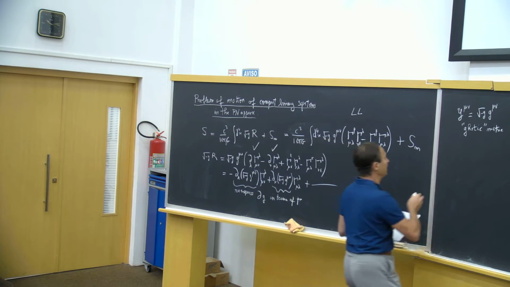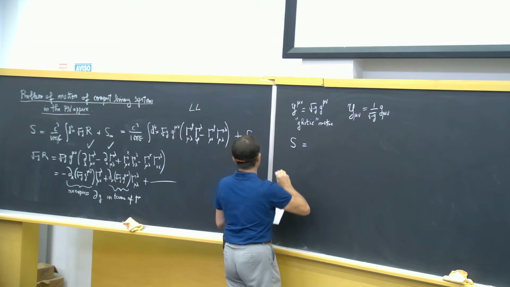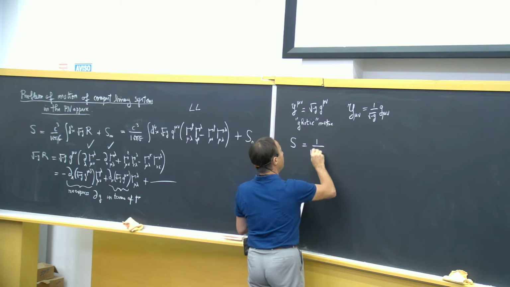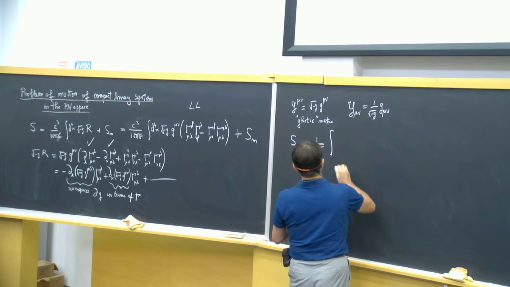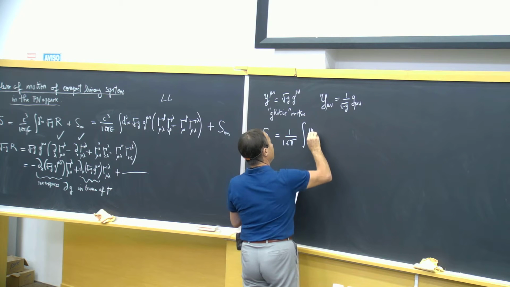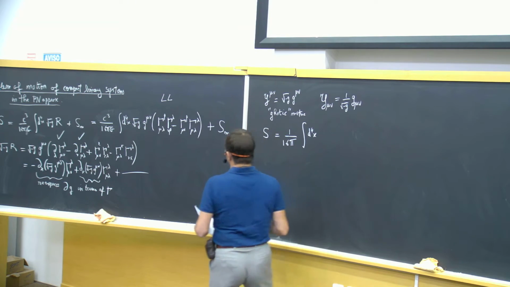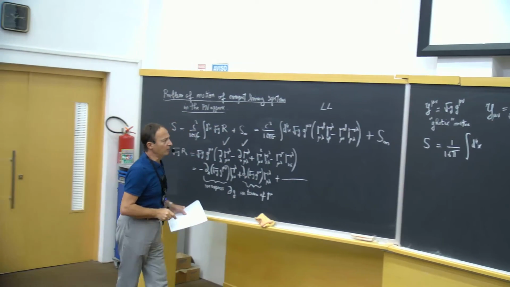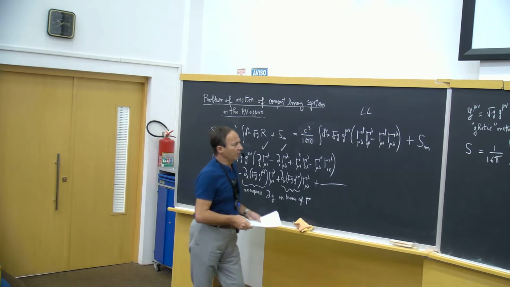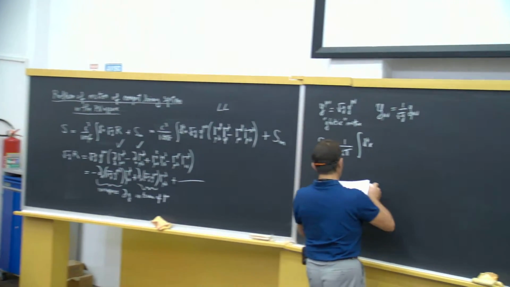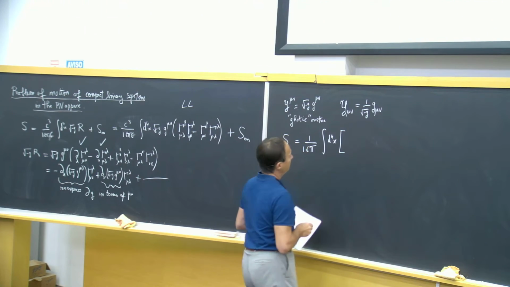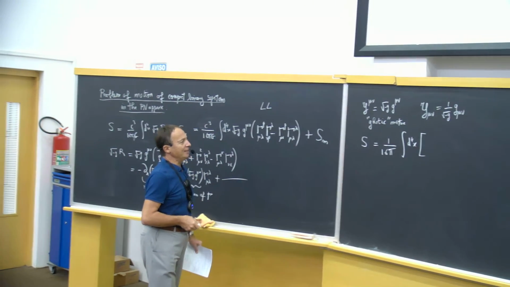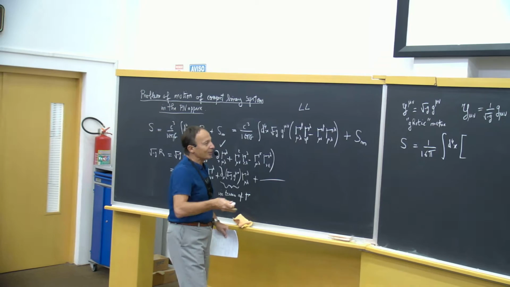So the action becomes 1 over 16 pi G, integral d4x, and now with that notation I can absorb the square root of minus g of the covariant volume element into terms that particle physicists and field theorists like.